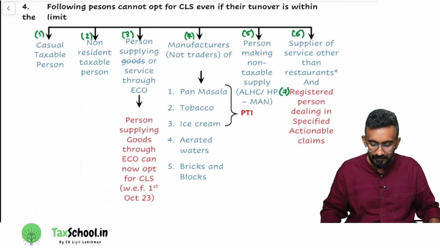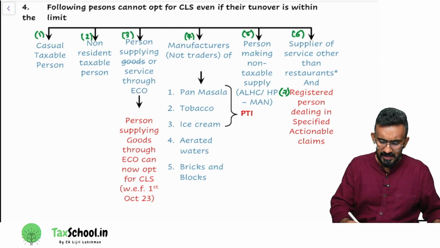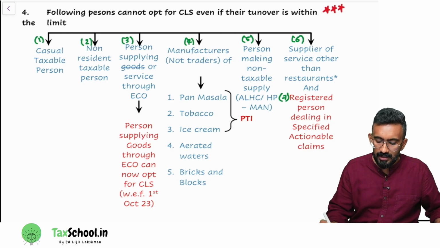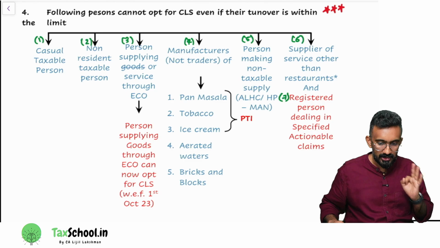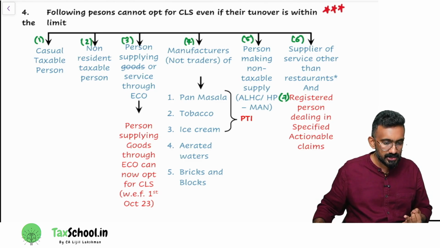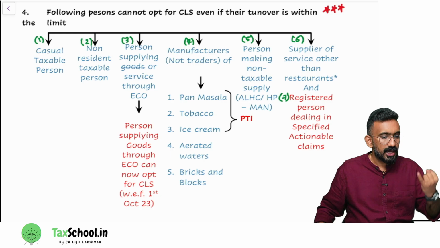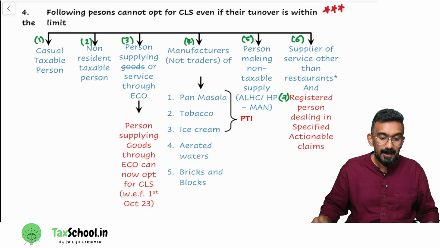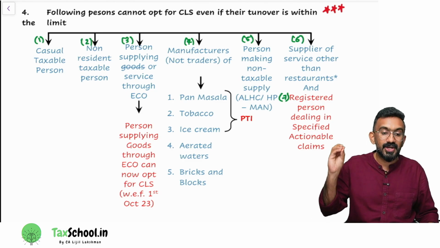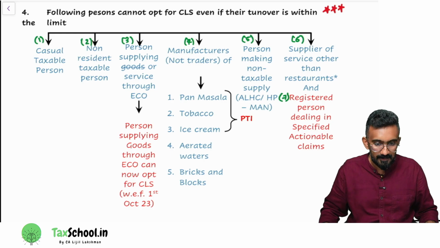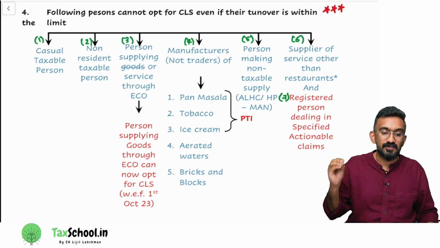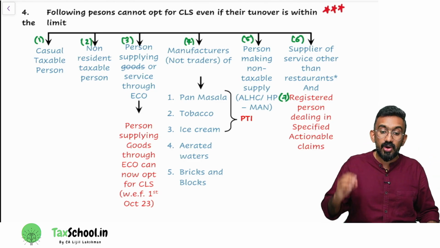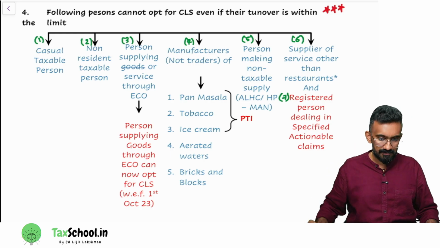Then, the fourth point, this is important. I told you that there are 5 points we have to learn. Of that, 3 points we have already learned. What are the 3 points that we have learned? Advantages, eligibility criteria, and conditions to be satisfied. Right? Now we are going into the fourth point, which is persons who cannot opt for the composition levy scheme even if their turnover is within the limit. We can call these people blocked from going for the composition levy scheme.